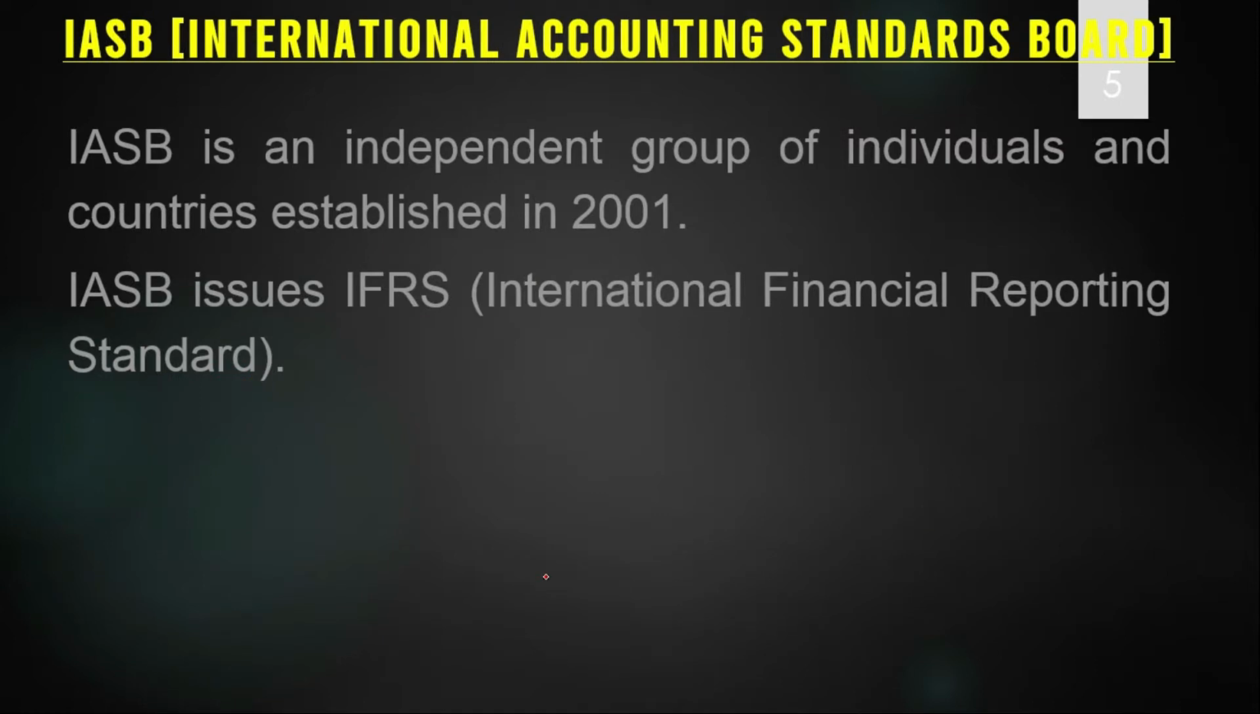Now the next body is IASB, International Accounting Standards Board. In short we call it IASB. It is an independent group of individuals and countries and was established in 2001. IASB issues IFRS. IFRS means International Financial Reporting Standards. Now IFRS is being accepted and adopted by most of the companies of the world.